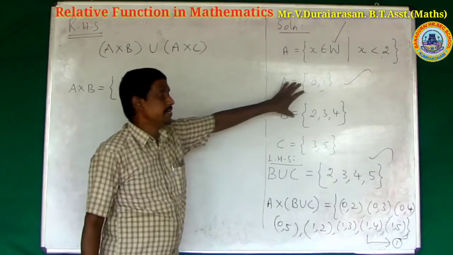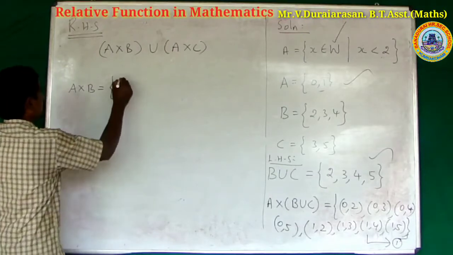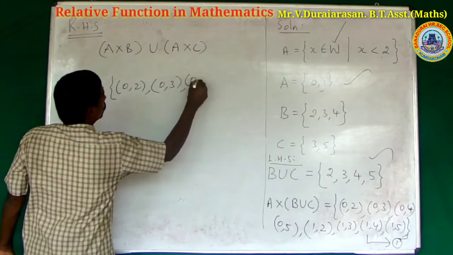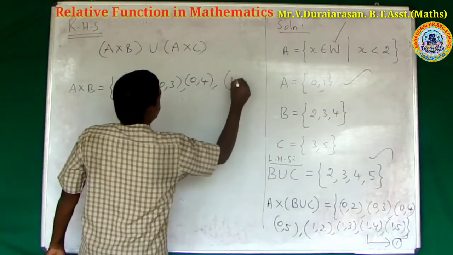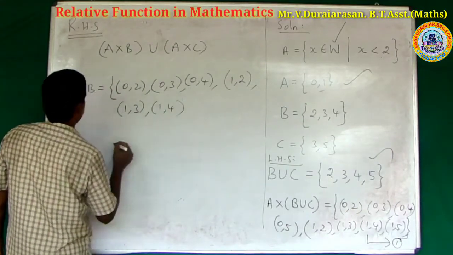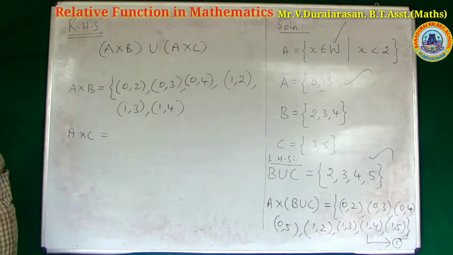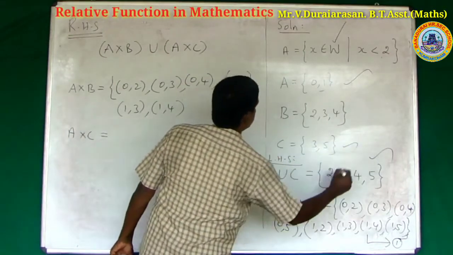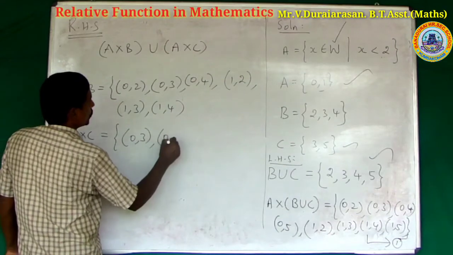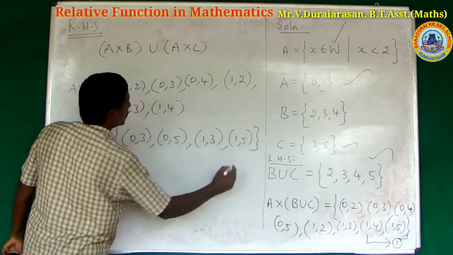A and B. Create the ordered pairs 0, 2, 0, 3, 0, 4, 1, 2, 1, 3, 1, 4. And the other set A cross C, the Cartesian product of A and C: 0, 3, 0, 5, 1, 3, 1, 5.